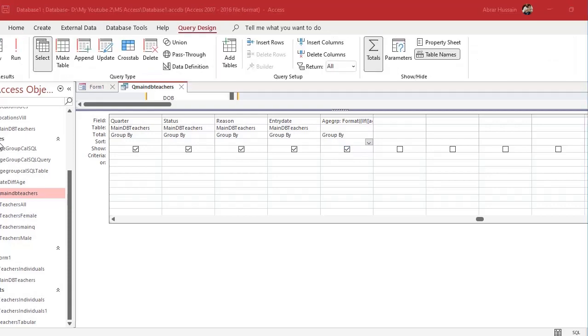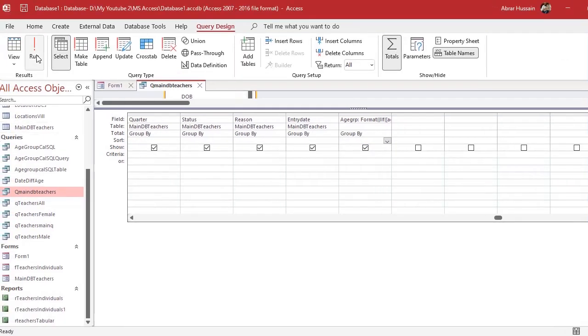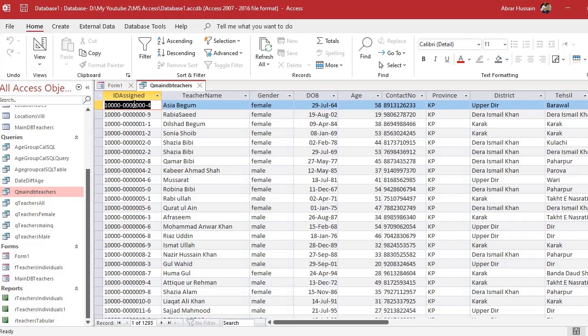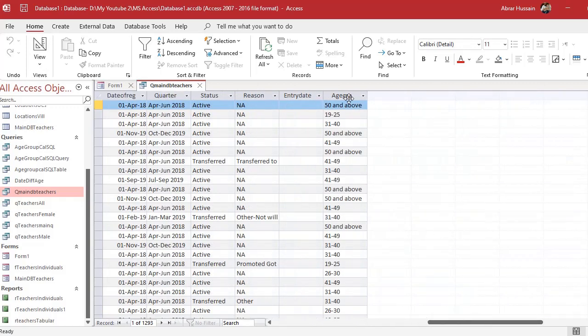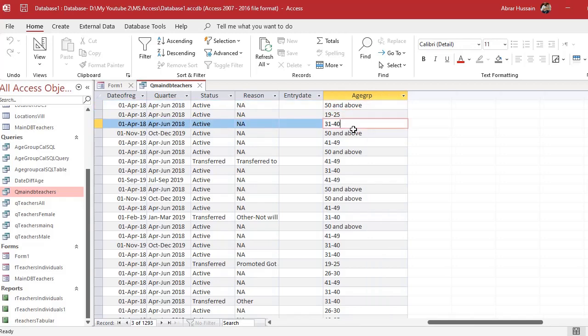Now if I run this, you will see this is the same database, but at the end there is a column added, age GRP or age group, and every person's age has been analyzed and a specific criteria according to the formula has been assigned here.